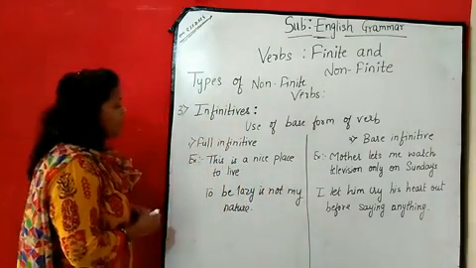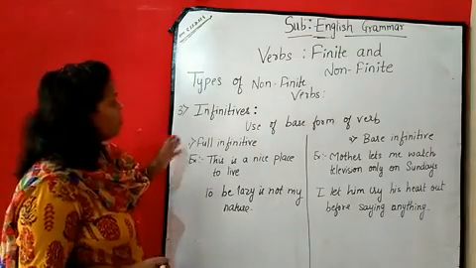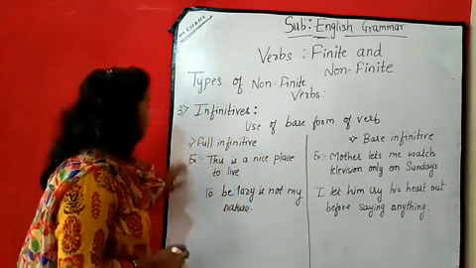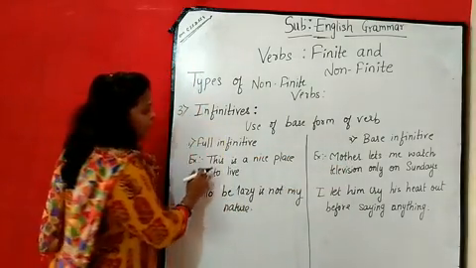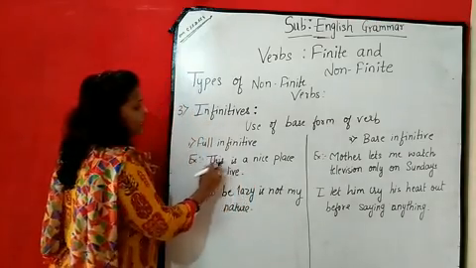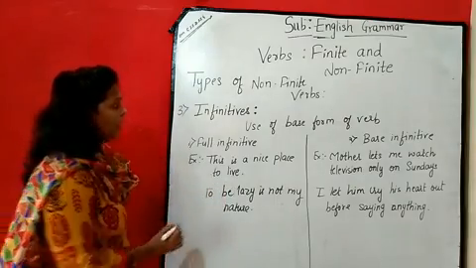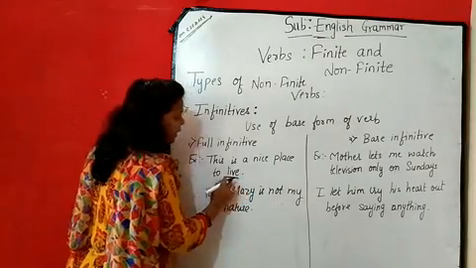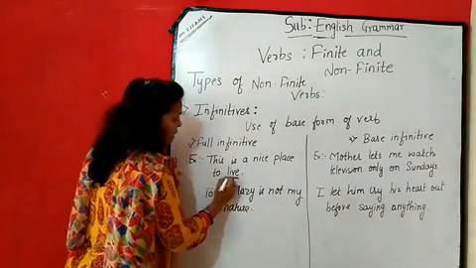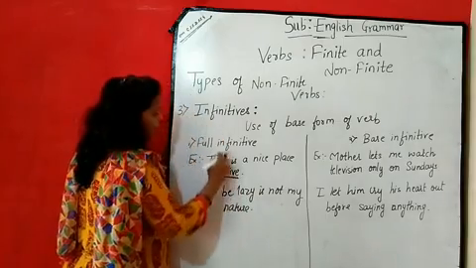Okay. So now again the infinitives, they are also classified into full infinitive and bare infinitive. Full infinitive means this is a nice place to live. Now here in this sentence, this is a nice place to live, I have used the base form of the verb live. Live base form है ना? So here it is working as an infinitive.